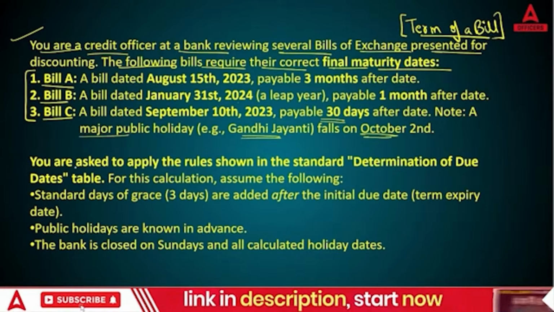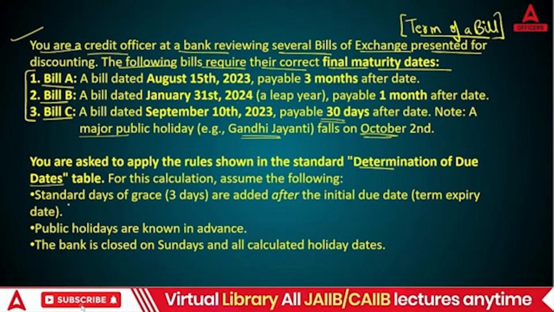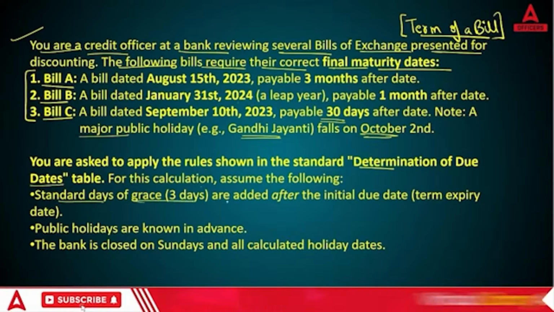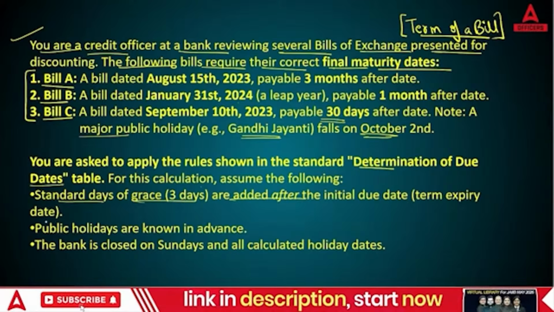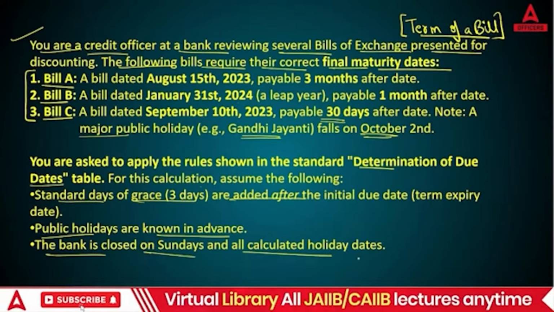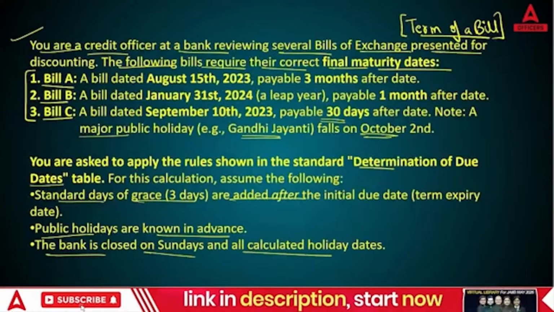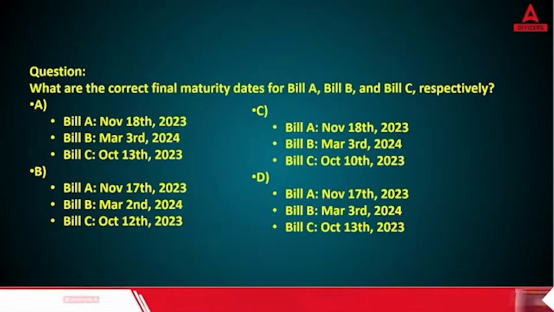Now you are asked to apply the rules shown in the standard determination of due dates table. For this calculation, assume the following. Standard 3 grace days are added after the initial due date. Public holidays are known in advance. The bank is closed on Sundays and all calculated holidays. So where's the question? Finally you need to select the answer here. This is one lengthy question, and here are your options.